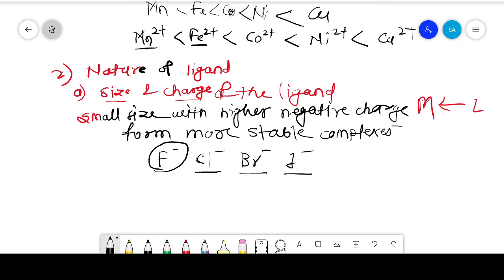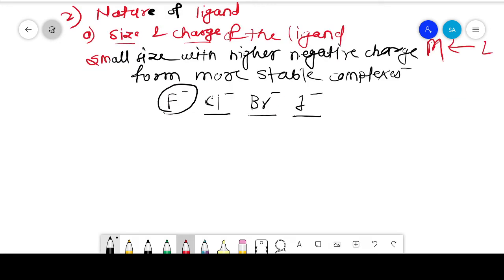Then the next factor on which the stability of the complexes depends is basic strength.